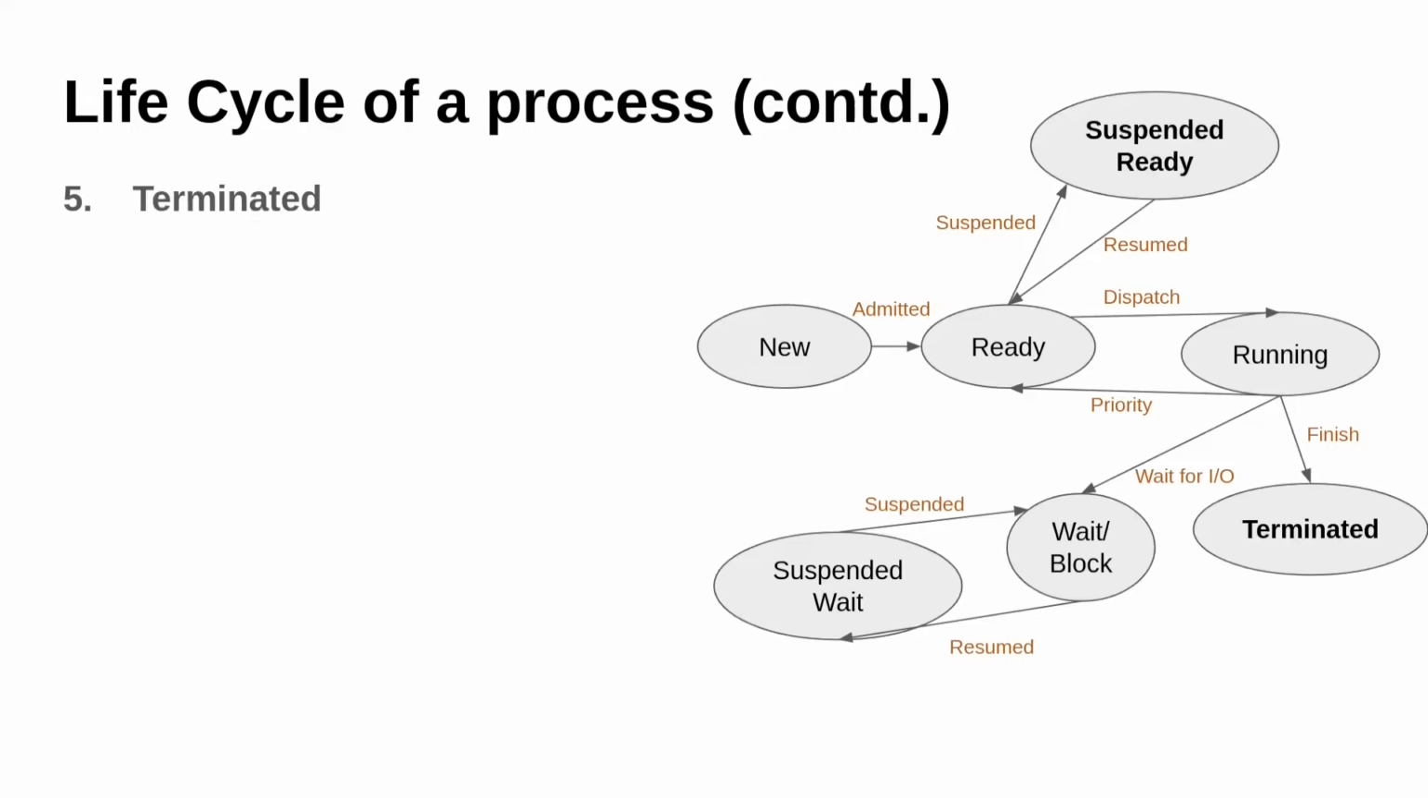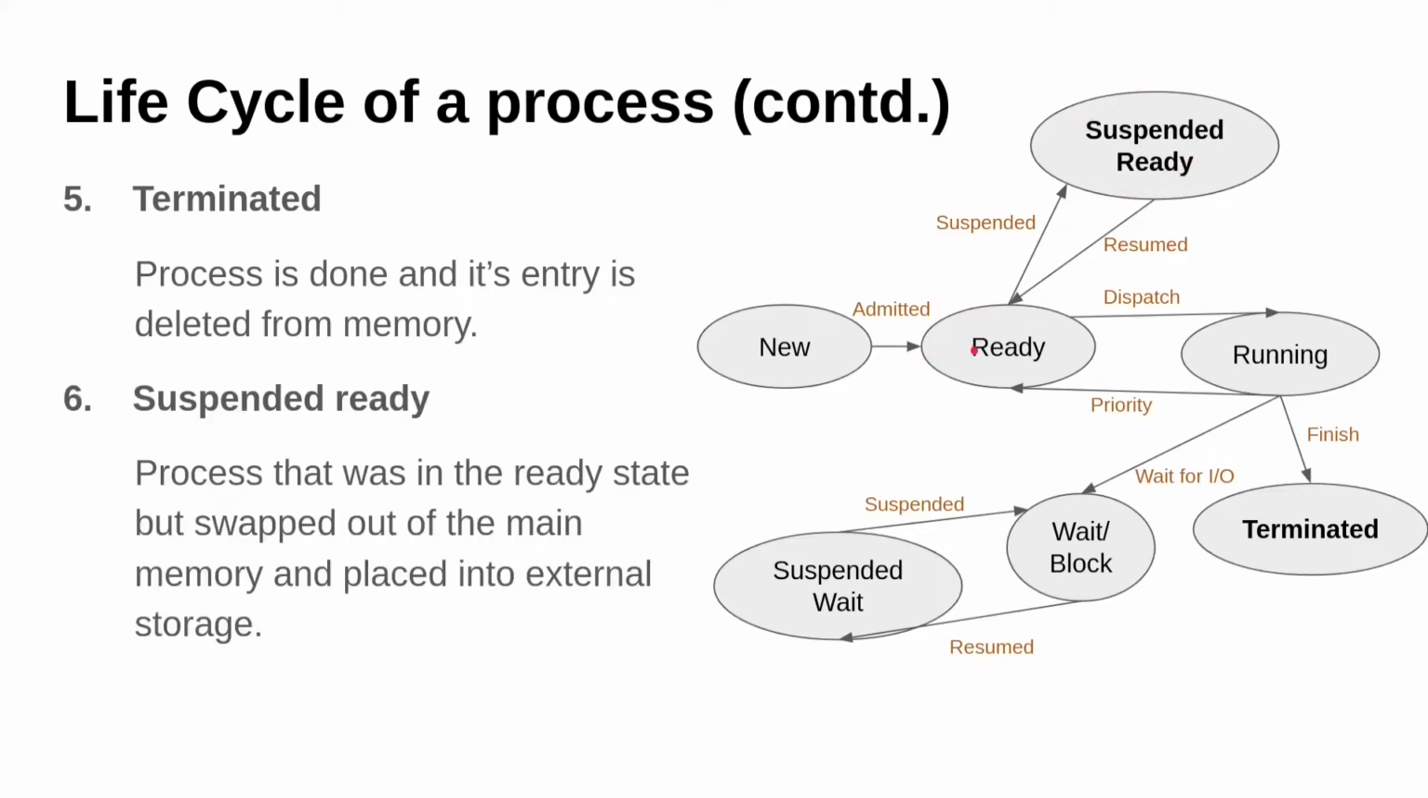Fifth one is the terminated state. So the process is done and it gets removed from the primary memory. Next is suspended ready. In this case, the process was initially in the ready state and then it was swapped out of the main memory.